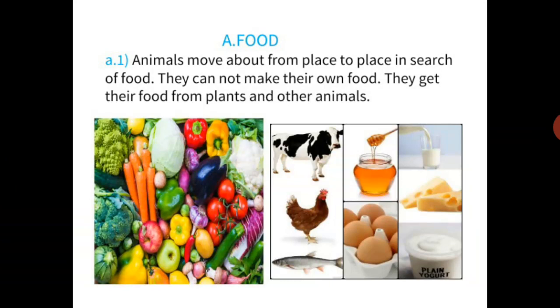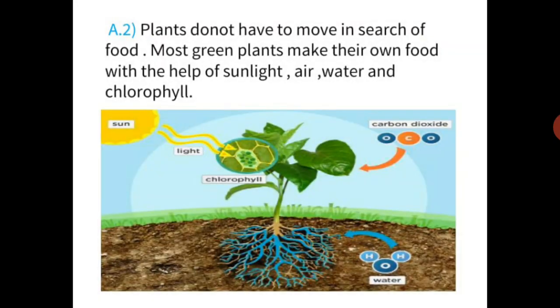Here we can see some vegetables and fruits which we get from plants, as well as milk, eggs, honey, meat from other animals. Animals like cows and buffaloes eat grass, which is a plant. Animals like lions, tigers, cats eat other animals, means they get food from other animals. Now plants. Plants do not have to move in search of food. They can make their own food. That's why they don't have to move.